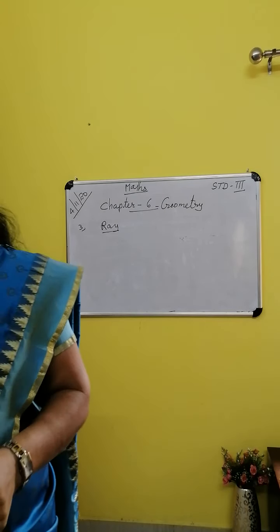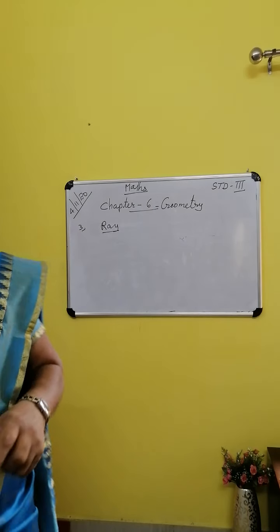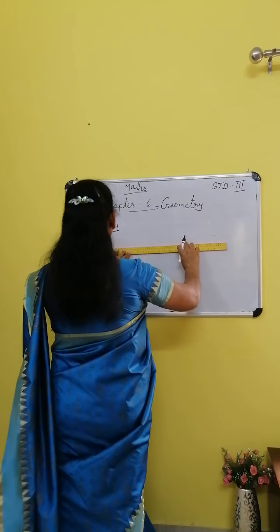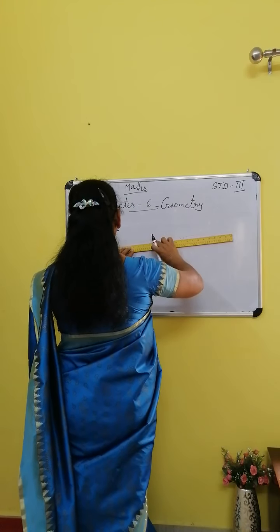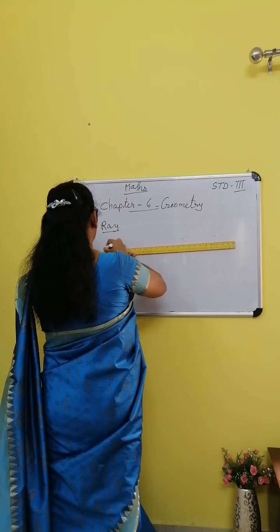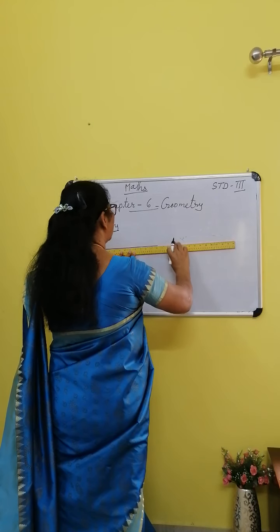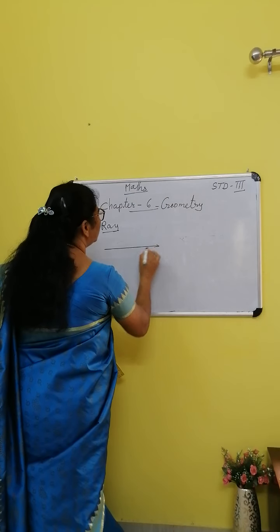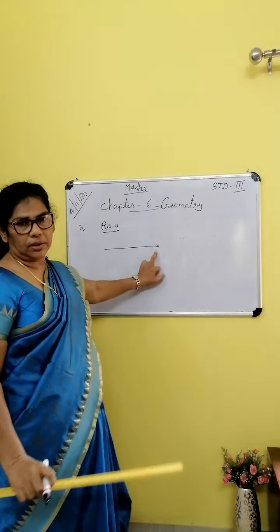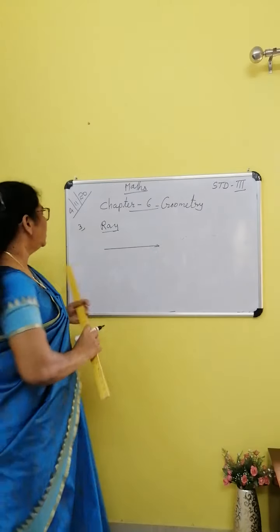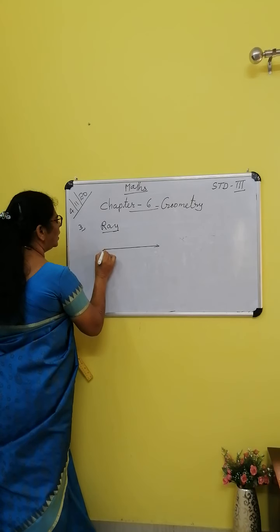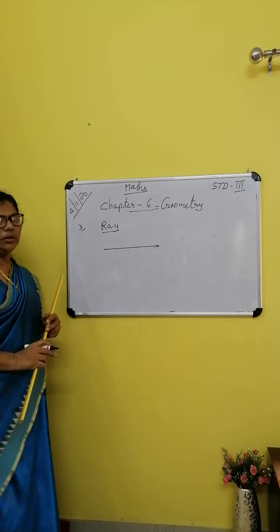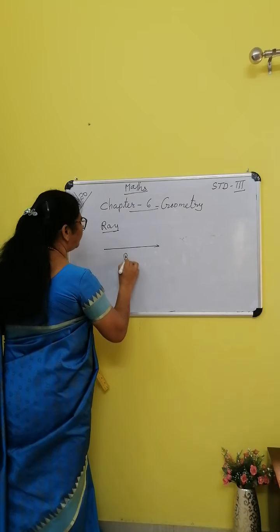Let us draw a ray. A ray has one end point from where it starts. Use the scale and draw the line. It has no end point on this side, that's why we are putting an arrow mark. In the beginning there is an end, but here there is no end at all. It is called a ray.